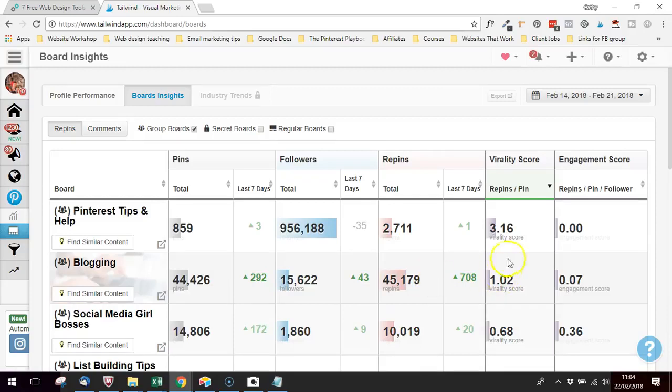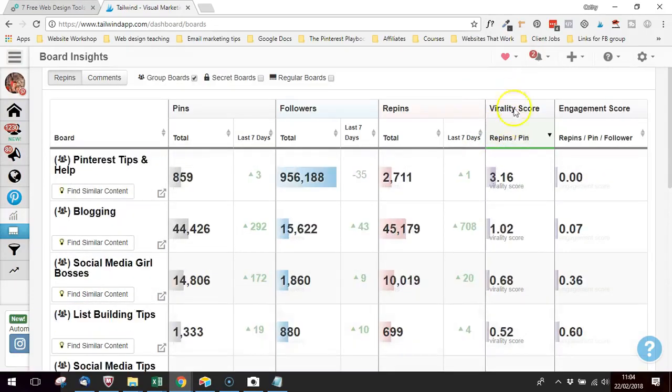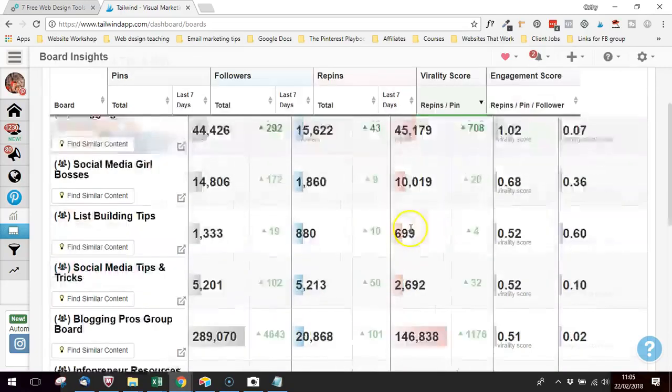So looking at it that way, I find this virality score is particularly good. And by the way, I've sorted this just like that. You can just click up there and it will sort it from highest to lowest. So moving down, again, this board sends me traffic. You can see that there's a lot of pins on the board, and we're nearly getting our 1-to-1 pin ratio happening there. So again, this tells me this board's pretty active, so I'm happy to stay on it.